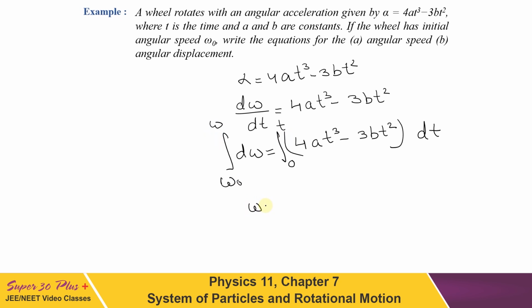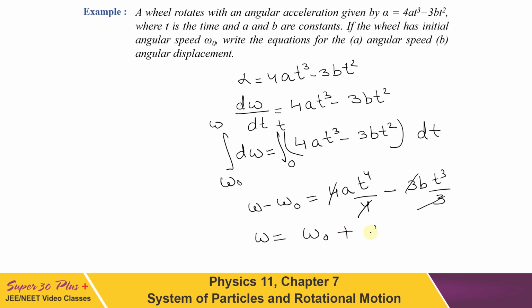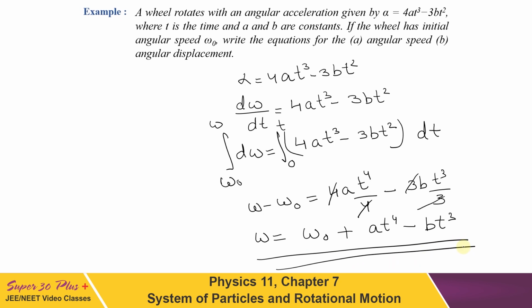Now we will get omega minus omega naught to be equal to 4a, it will be t to the power 4 upon 4. These two get cancelled. Minus 3b t cube upon 3. These two also get cancelled. And finally omega is equal to omega naught plus a t to the power 4 minus b t cube. This is the expression of omega we have got.